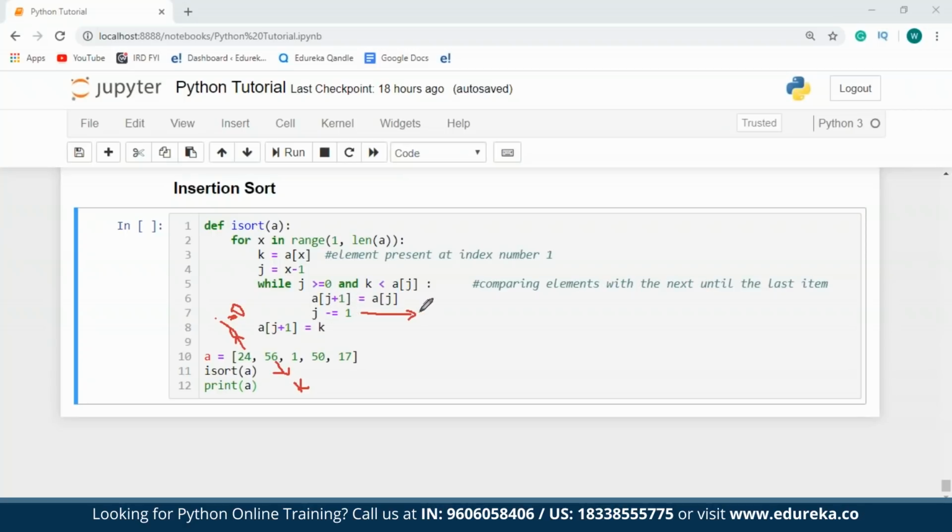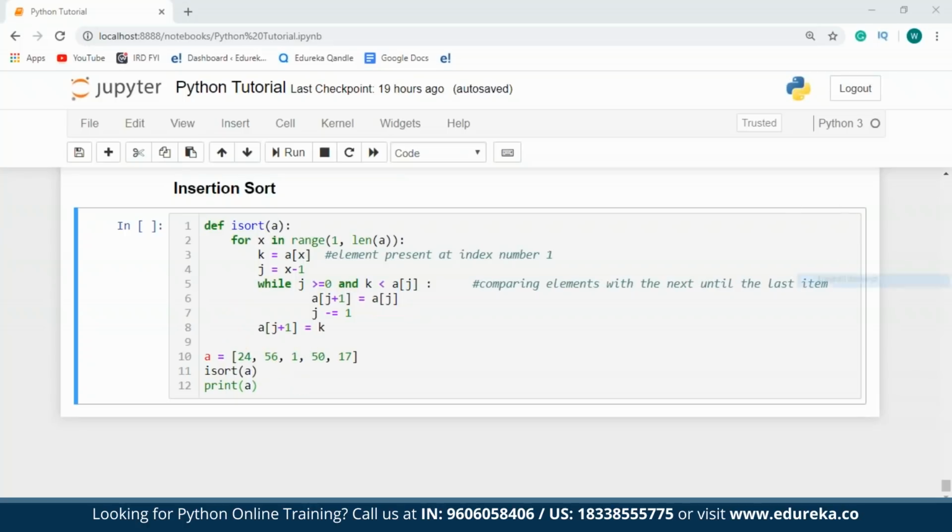Now this step is done because I'll have to check the value of the key with all the elements that are present in the left sublist. In the first case, I just have one element present towards the left side. But for the second iteration, I'll have two elements present. So therefore, if I do not decrement the value of j, I'll not be able to check this value with all the values that are present towards the left of it. So finally, I'll place the value of a of j plus 1 into k, and then I'll move on towards the next value of x, which will be index number 2.